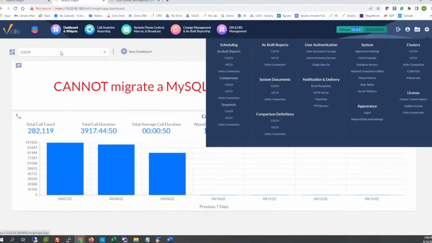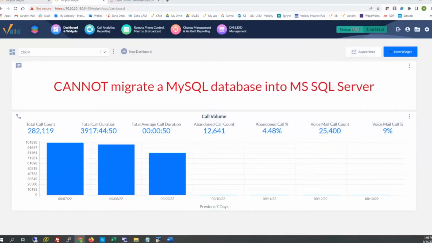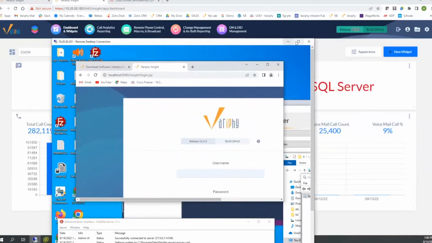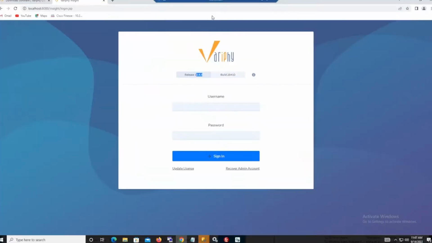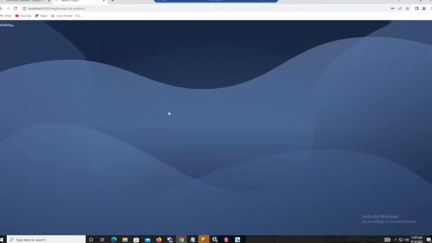So for brevity's sake, for this demonstration, I've gone ahead and loaded some things on this Windows server right here. I did load a very shell 12.4.3 instance of the Windows installer for Verify on this lab, and we'll talk about some other components in a moment. Just to show everyone real briefly, I'll log in. I threw in a license key as well. Okay, I'll admit that.